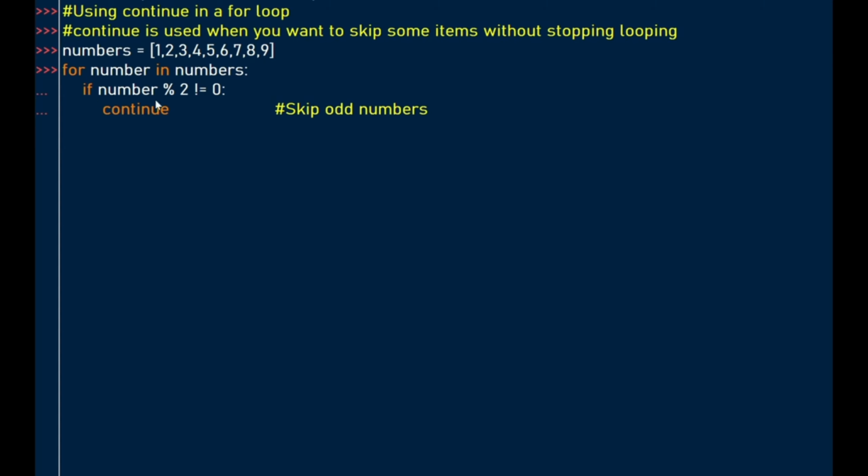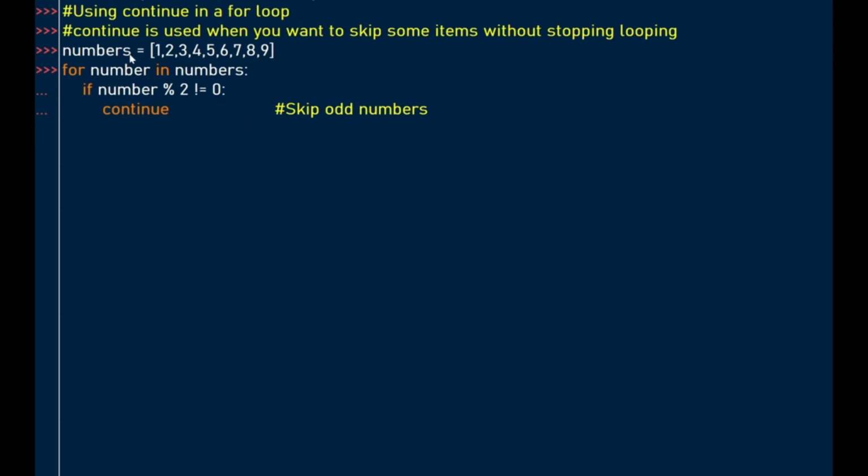So what we're saying is, number mod 2, as we loop through these numbers, if we find that the number is odd, that means the remainder is not 0, so we skip that number, but we still continue.